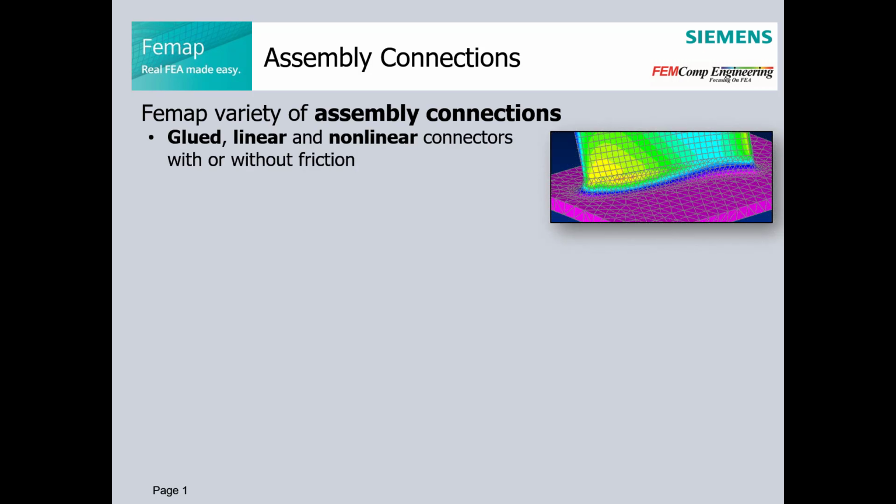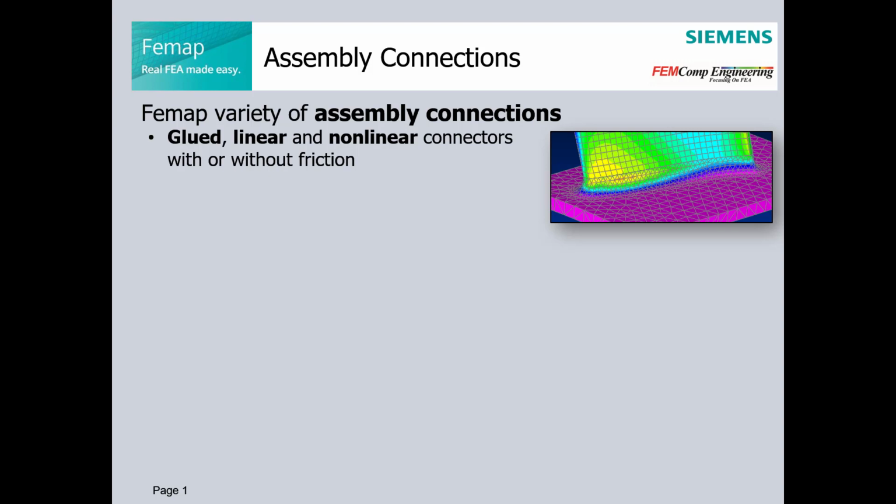As mentioned in part 1, FEMAP offers different types of connectors for modeling of FEA assemblies. Connection can be defined between surface, edges, and points. FEMAP offers tools for easy assembly model setup with automatic detection and visualization of contacts.